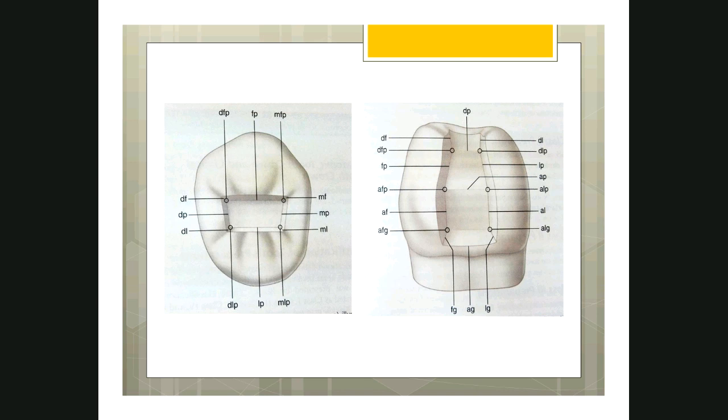So class 2 MO cavity, in this you have 6 point angles and 11 line angles. Whereas if it is a class 2 MOD cavity, that means mesial and distal both the sides, in this case, you have 8 point angles and 14 line angles. Just for your remembrance, and extra information.